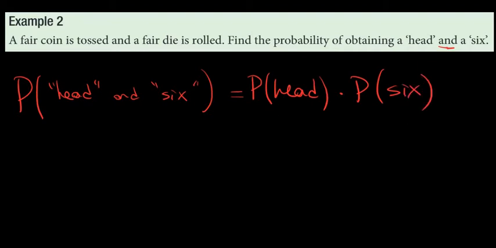What is the probability of getting head? 1 over 2, because there are two outcomes, right? Head and tail. I want to get head. The desired outcome is only 1 over 2. Times, what is the probability of getting 6?